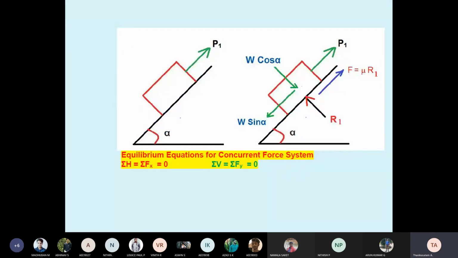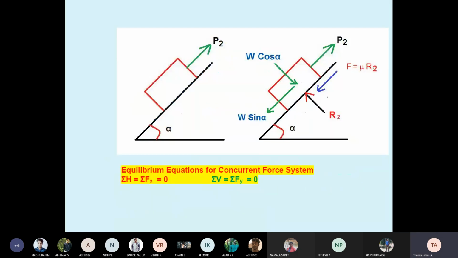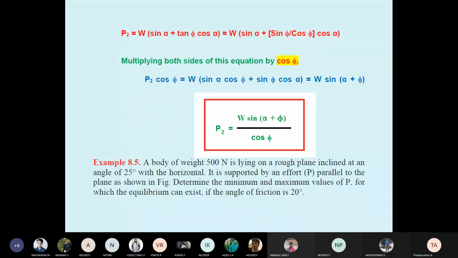You remember these two diagrams. The formula is this one: P1 equal to W sin(alpha minus phi) divided by cos phi. And P2 equal to W sin(alpha plus phi) divided by cos phi. Based on these two formulas, I am solving one problem now.